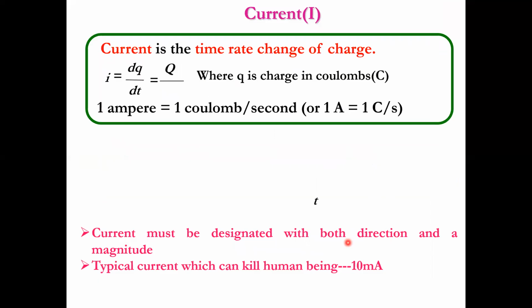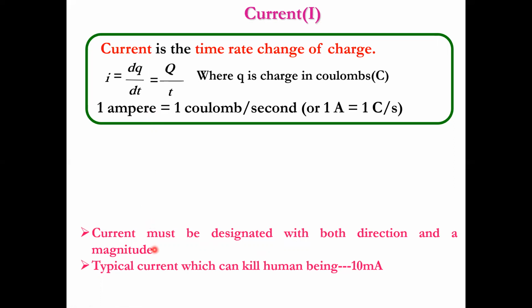Next one, electric current. It's nothing but rate of flow of charge, or I equal to dq by dt. In terms of units, 1 ampere is equal to 1 coulomb per second. The unit for electric current is amperes. And we can represent this in both directions, whether it moves from this side to that side, or that side to this side, so we can have polarities, positive or negative, depending on the designation, but it has some magnitude also.